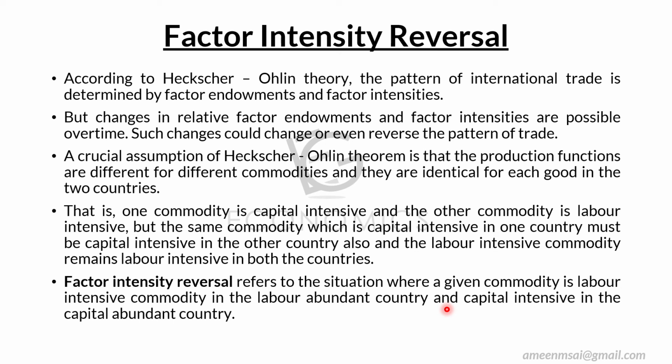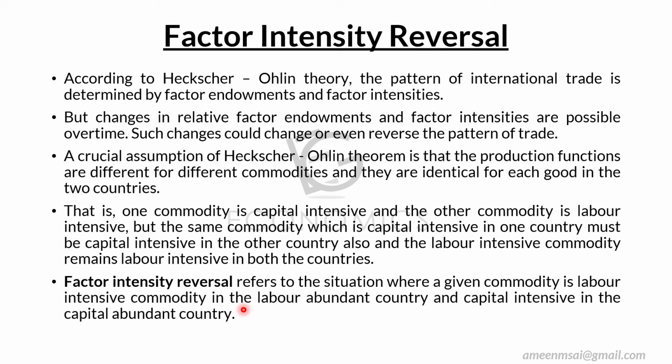If the opposite of the assumption of the HO theory happens, that's what factor intensity reversal says. A given commodity, for example steel, is labor intensive in a labor abundant country.